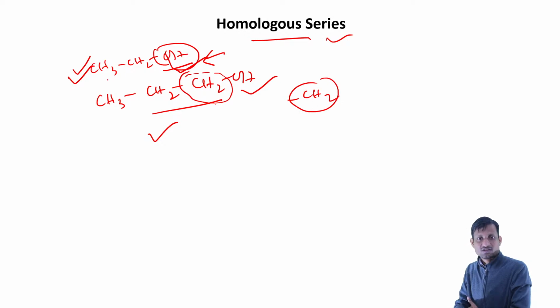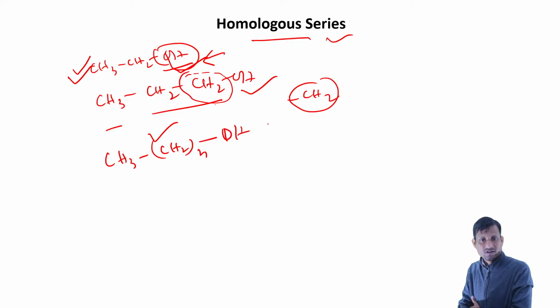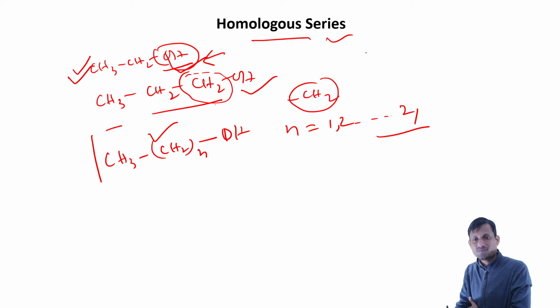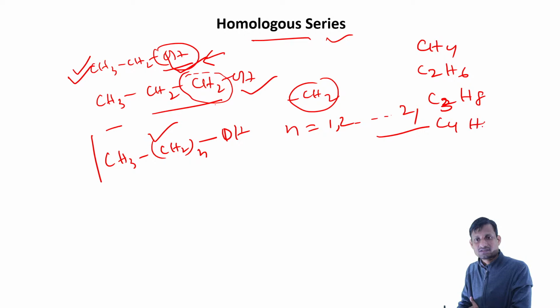the homologous series. Basically, for alcohols, we can write the homologous series as CnH2n+1OH, or (CH2)n, where n could be 1, 2, 3, 4, any whole number. Again, if we take an alkane, a simple hydrocarbon, we have CH4, then C2H6, then C3H8, then C4H10.